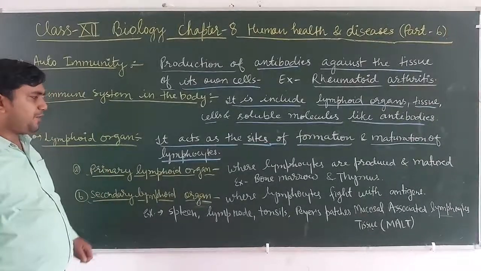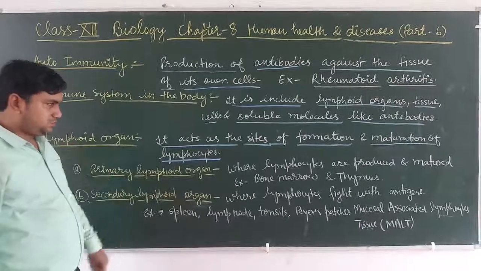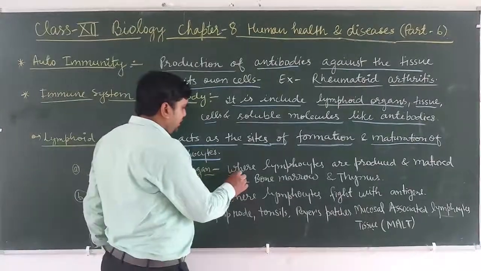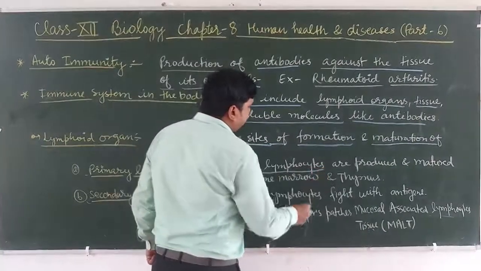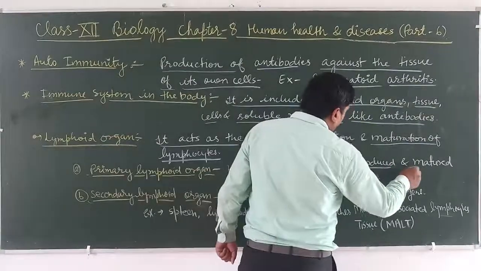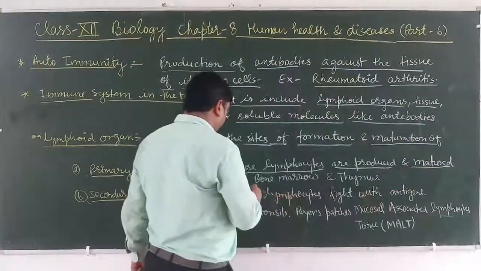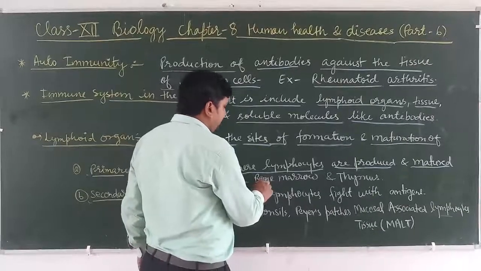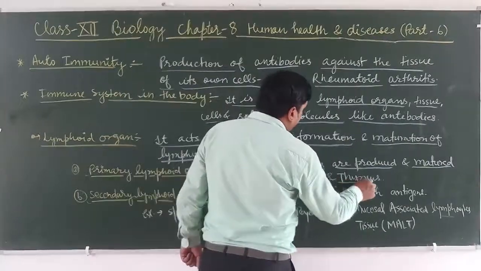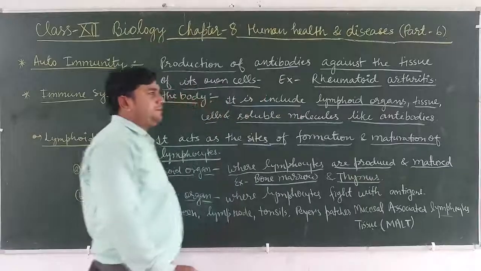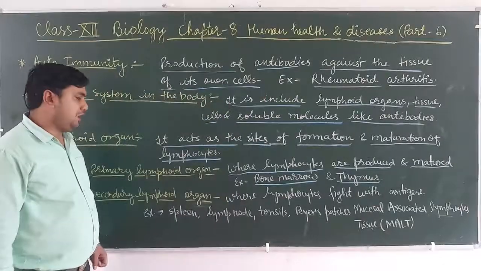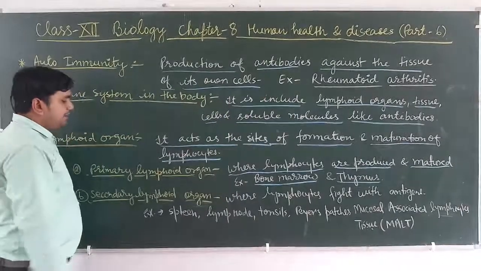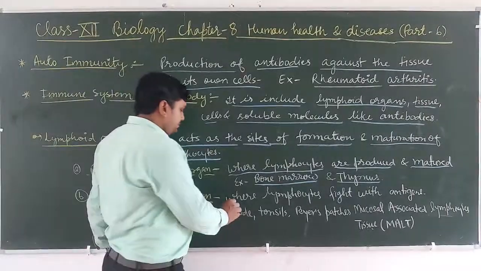The primary lymphoid organ is where lymphocytes are produced and matured. Bone marrow and thymus are examples of primary lymphoid organs.